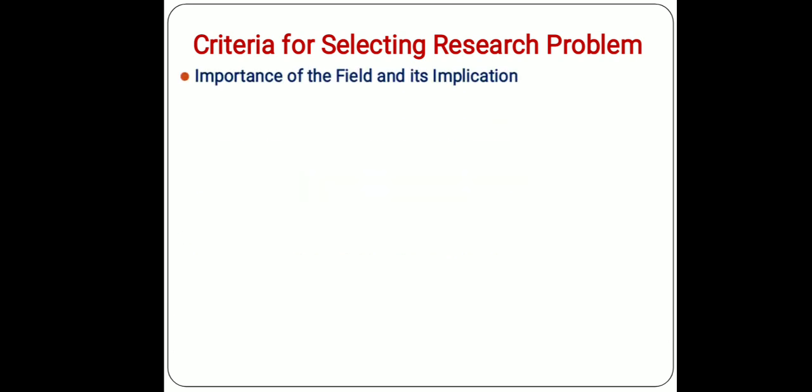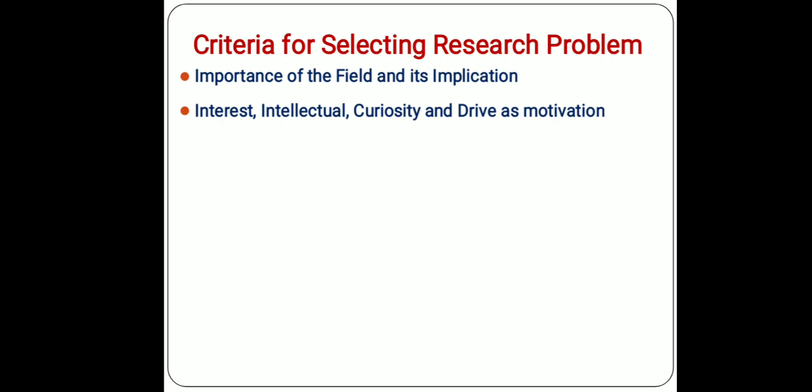First is importance of the field and its implication. You may go for research on any problem, but first as a researcher you should see whether the themes or the problems or the phenomenon which you want to study are of importance or not, whether it has some implication in the society or the people for which you want to do research or not. Otherwise there is no meaning for doing a particular research for the sake of research only. So first thing is it should be important or valid, relevant to the society or not.